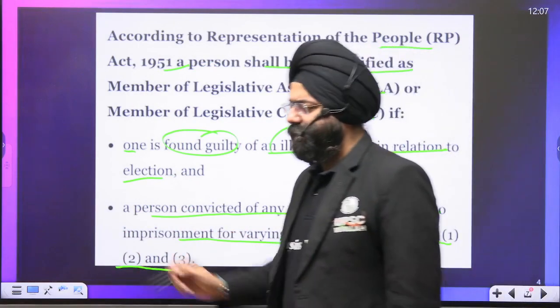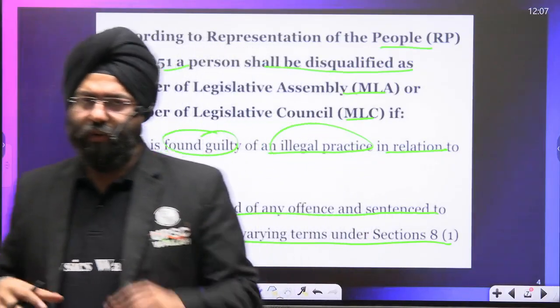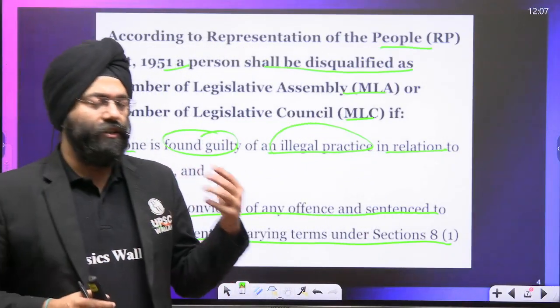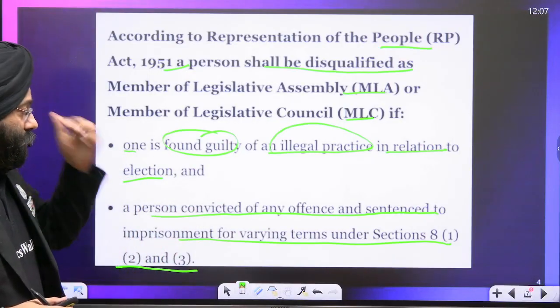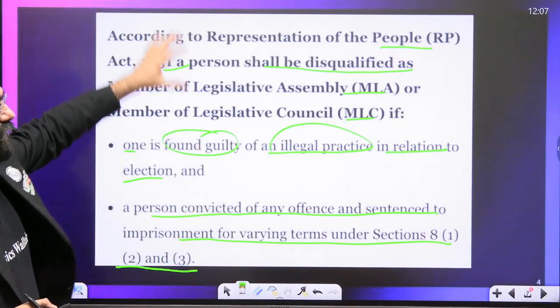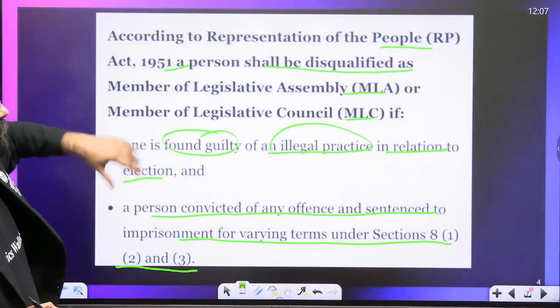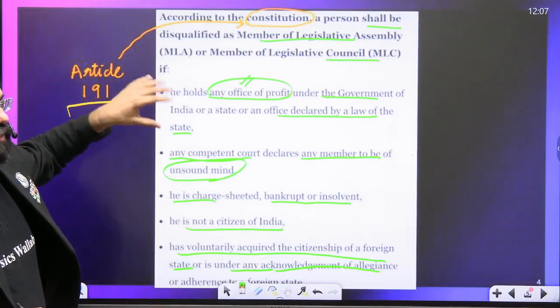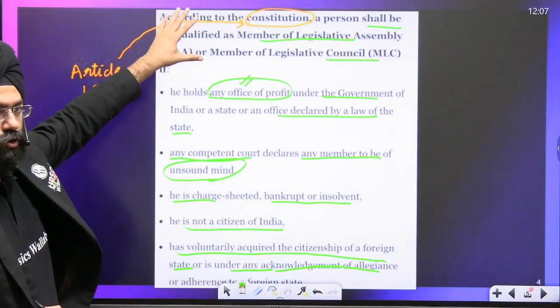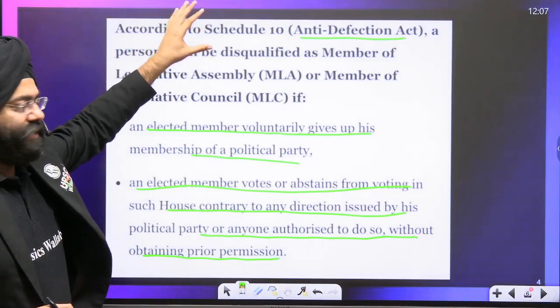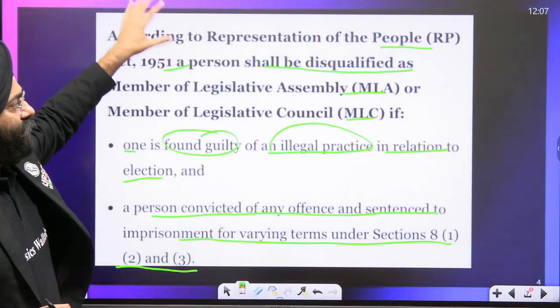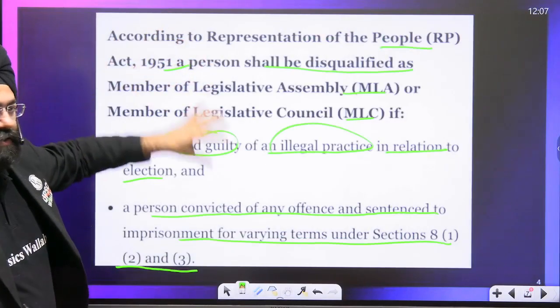That means there are various laws under which, if you are sentenced, you will be disqualified, due to imprisonment clauses also. Now, this is the third dimension under which you can be disqualified. One is in the Constitution, one again in the Constitution under Schedule 10, the Anti-Defection Act. Then you have the Representation of the People Act 1951, under which also you can be disqualified.